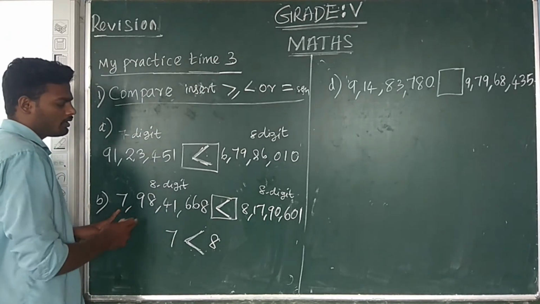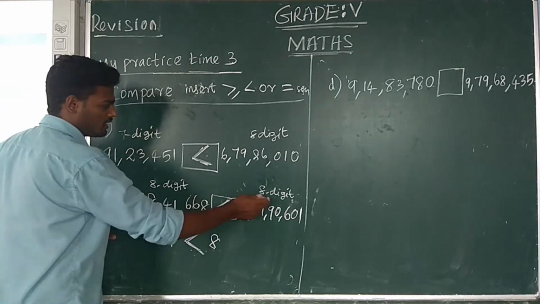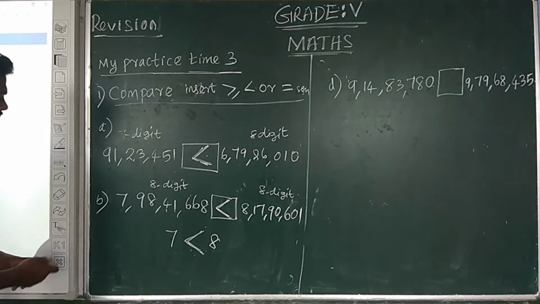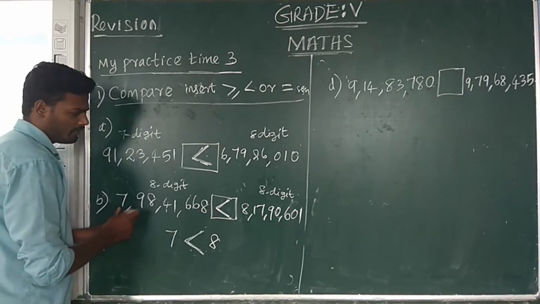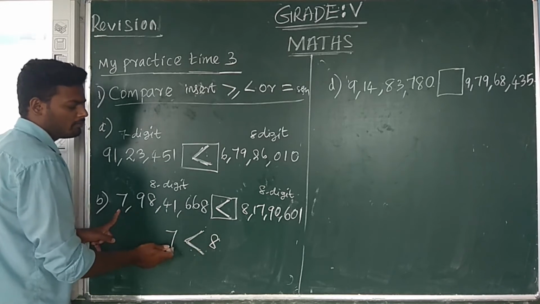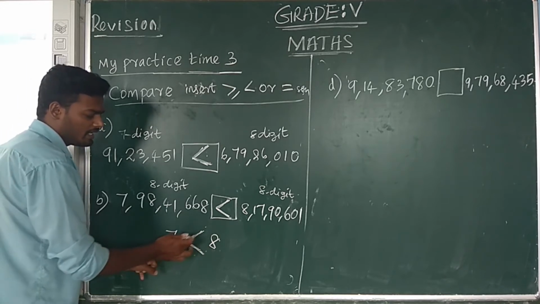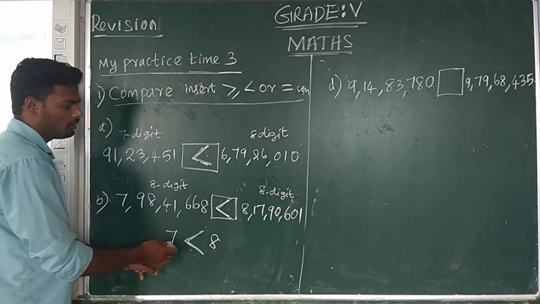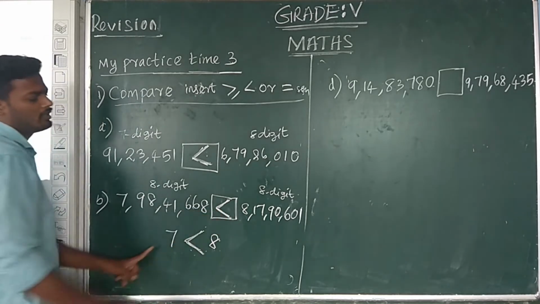First, step 1, counting the digits. Digits are equal. Second, step 2, comparing the first digits, 7 and 8. 8 is the larger number, 7 is the smaller number. So 7 is less than 8. So the second number is the larger number.